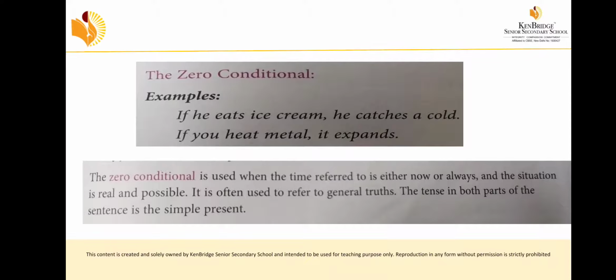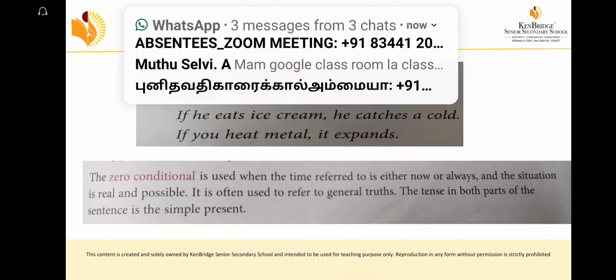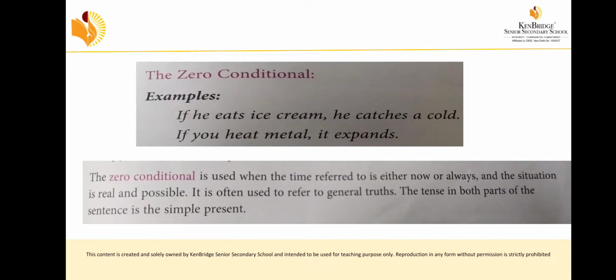The zero conditional is used when the time referred to is either now or always, and the situation is real and possible. It is often used to refer to general truth. The tense in both parts of the sentence is the simple present. Now we can see the example.